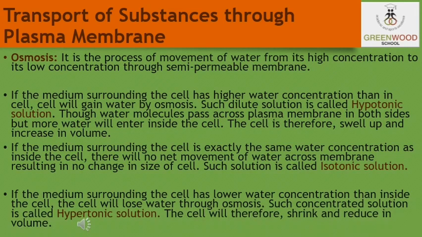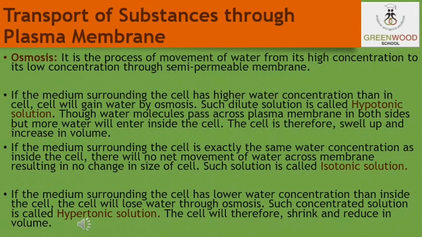Water molecules are free to pass across the cell membrane in both directions, but more water will come into the cell than will leave. So the net, that means the overall result, is that water enters the cell and the cell is likely to swell up. This is known as the hypotonic solution.